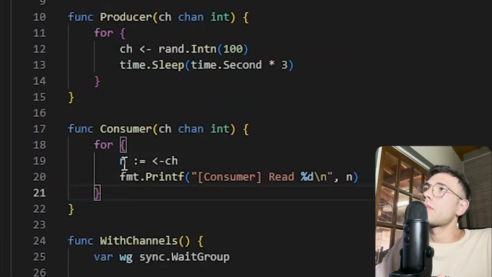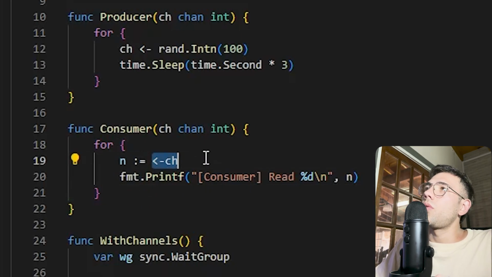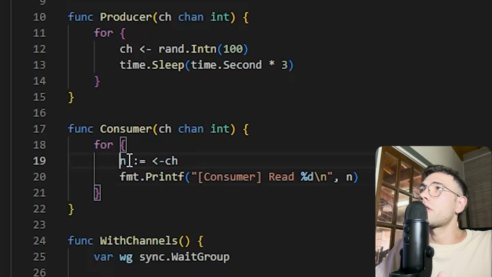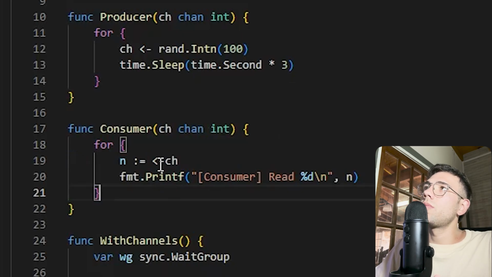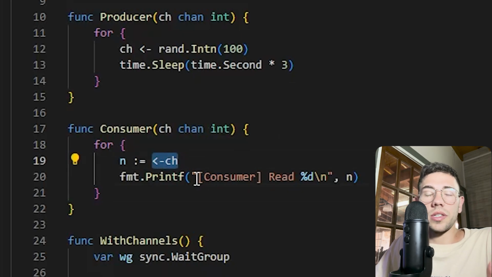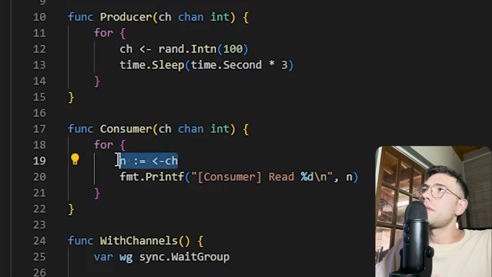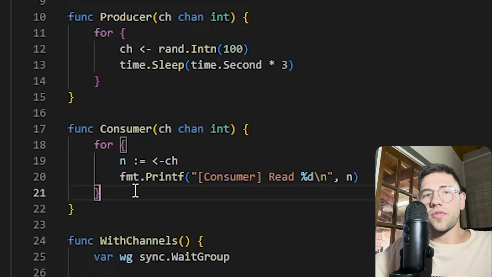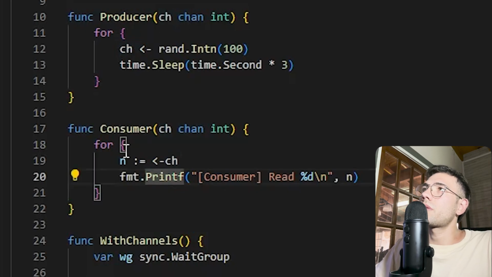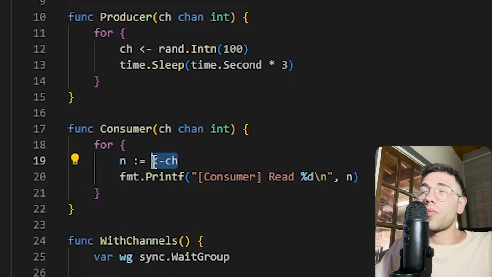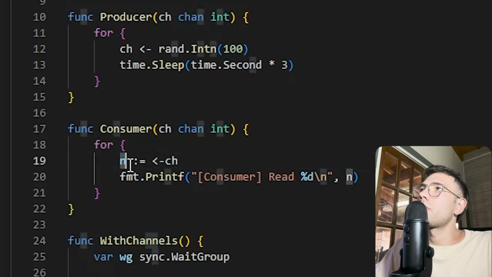And the consumer will create a variable n with the value of the channel. So here we are waiting. This consumer function will be blocked if there is no content inside of the channel. It will be blocked until the channel has something. So when the channel has some integer, we'll create this new variable n with the value that we get from the channel. So for example, if the producer function produces a number 5 and puts that number into this channel, this consumer will read that number 5 from the channel and put it on the variable n, and then will print this number.